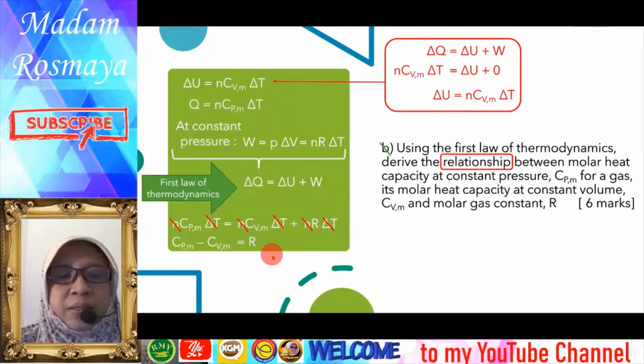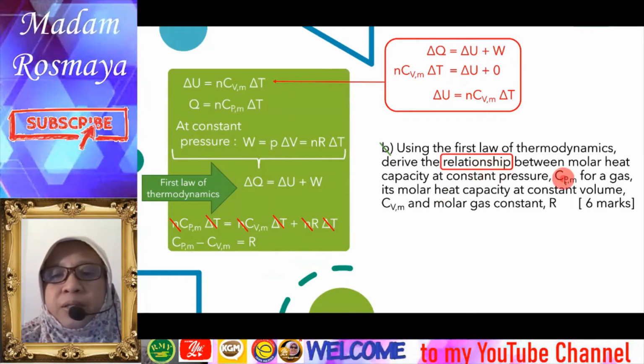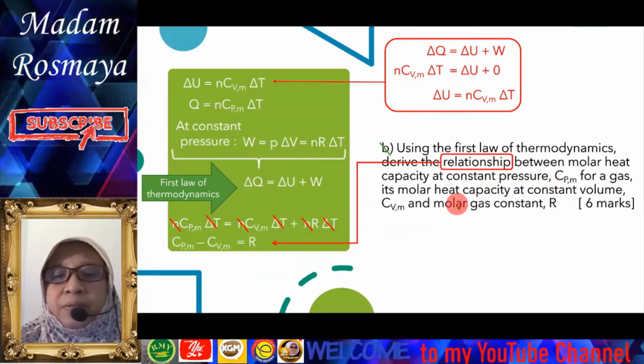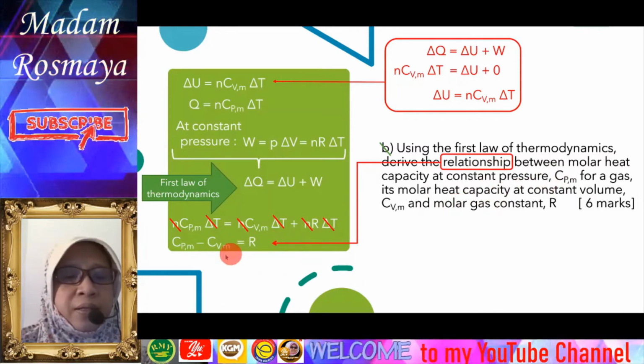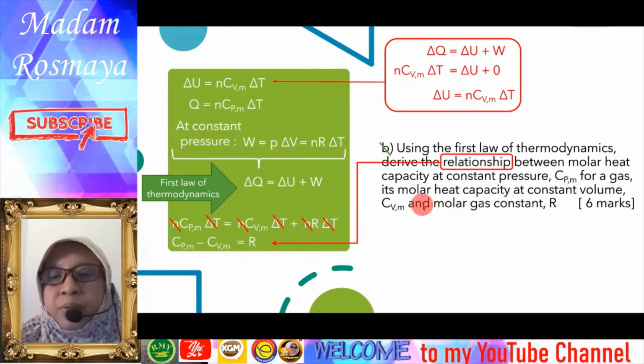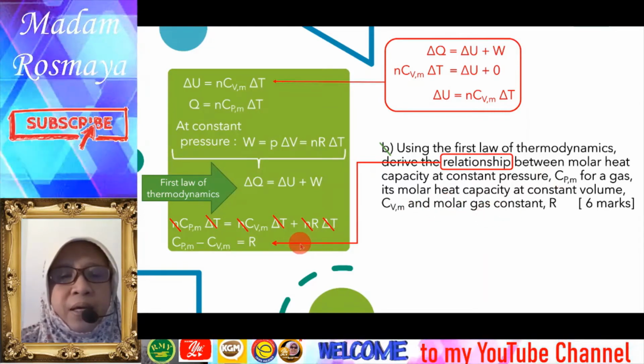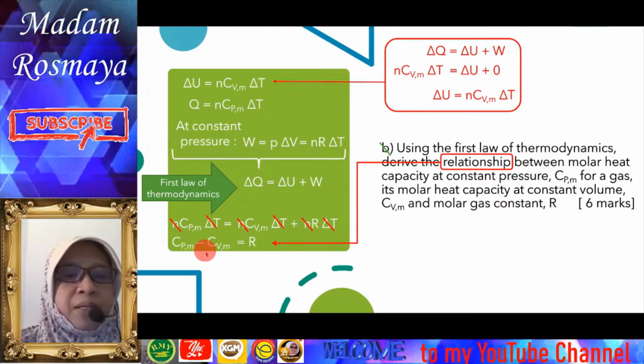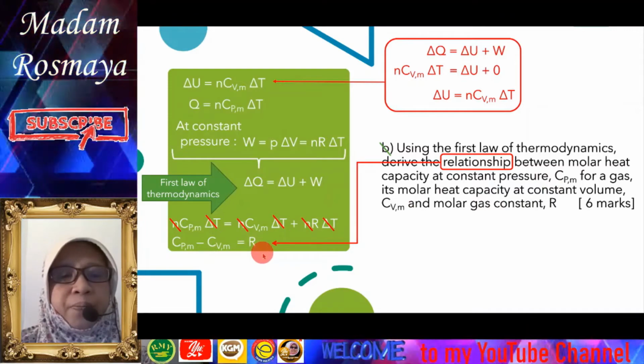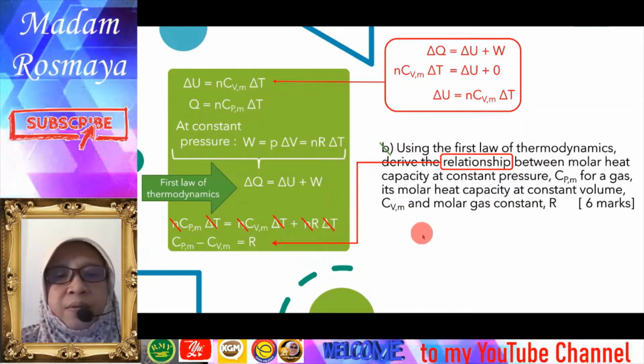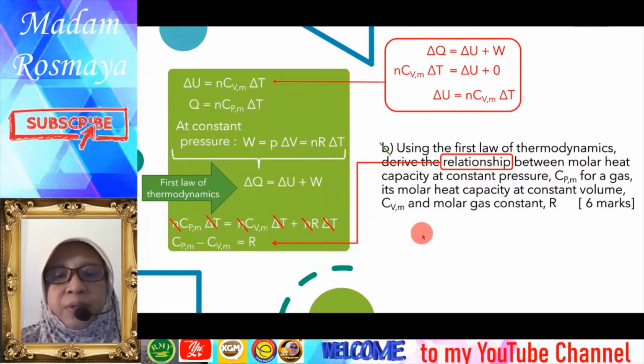So this is the relationship between C_Pm, C_Vm and R: C_Pm minus C_Vm equals R. Okay, so done for question B.